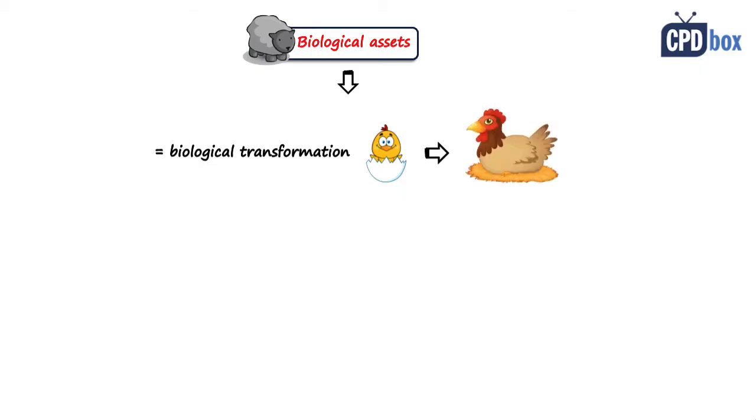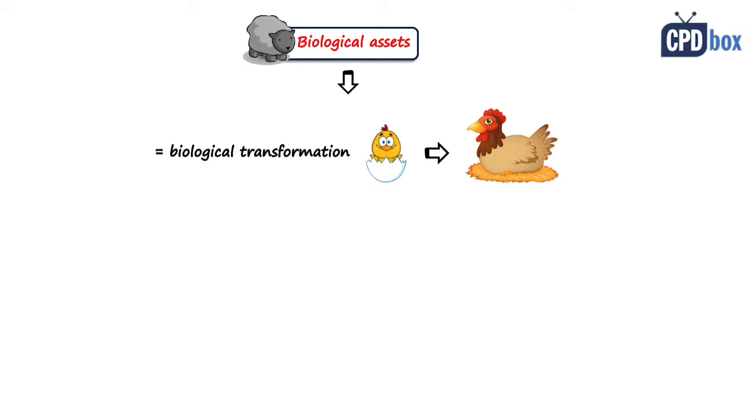So let's firstly focus on biological assets. We have already learned that the biological assets are living animals or plants, and the main characteristic of these assets is their biological transformation, or the change in their quality or quantity caused by some biological processes with the help of some natural resources like soil, sunlight, water, or air.